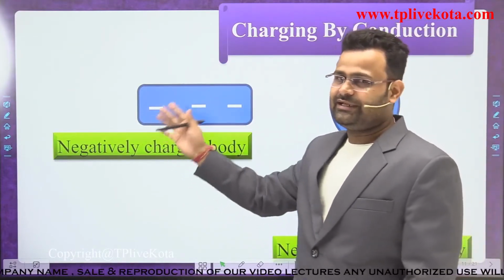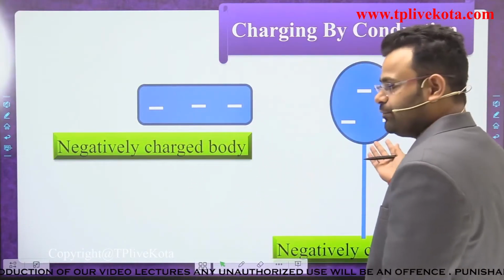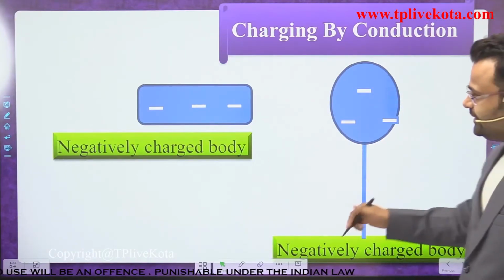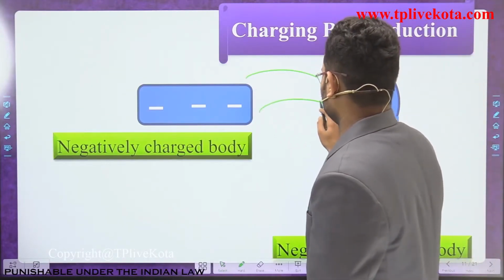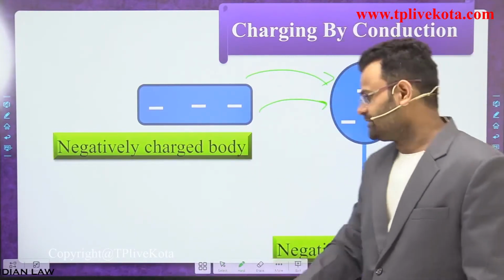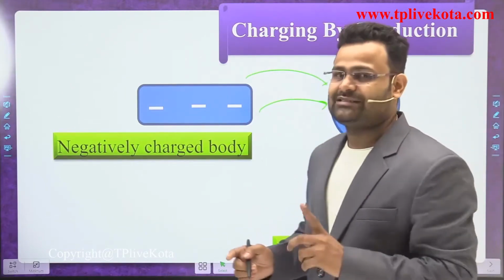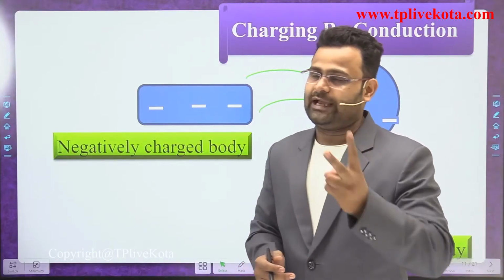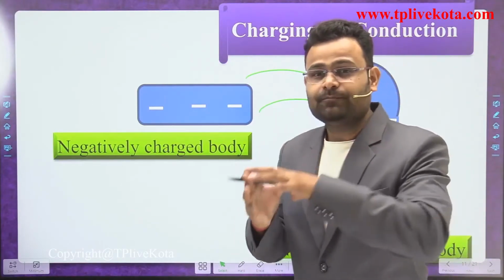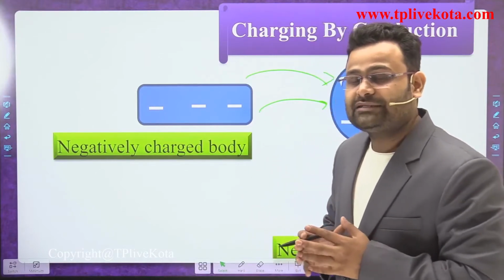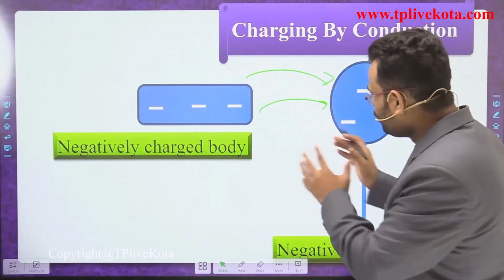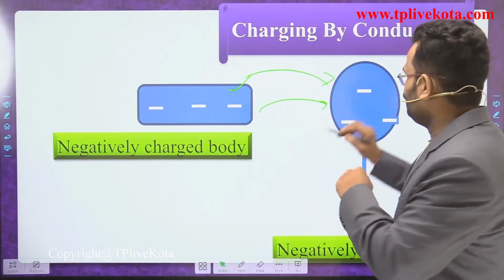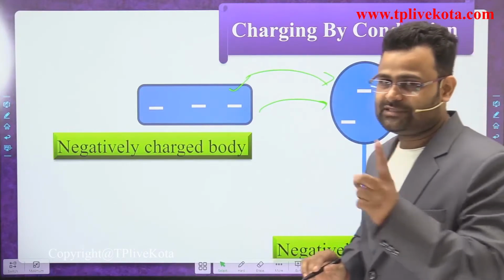In that condition, 3 electrons are moving from that body to the other body, and it was neutral, but now it is negative. All 3 negative charges are transferred, so it has a negative charge. In the previous condition, rubbing and friction, we have two types of body: first one positive, second one negative. But in the method of conduction, both have the same charge, both are negative.